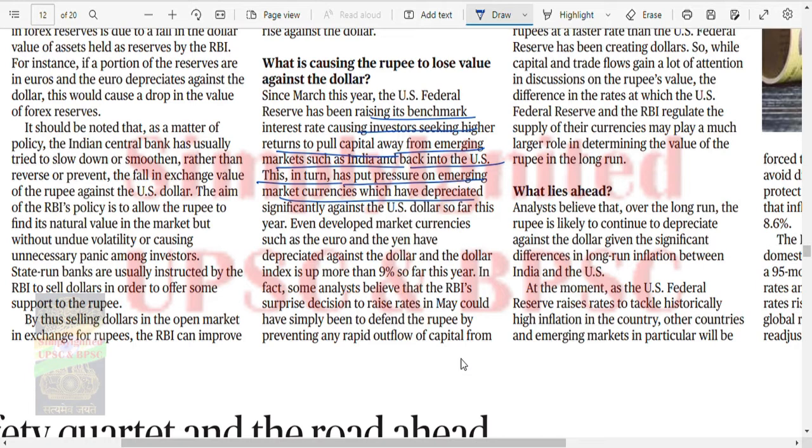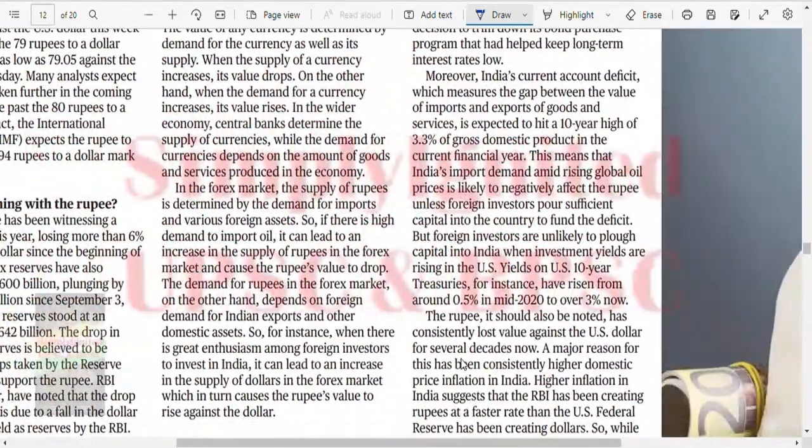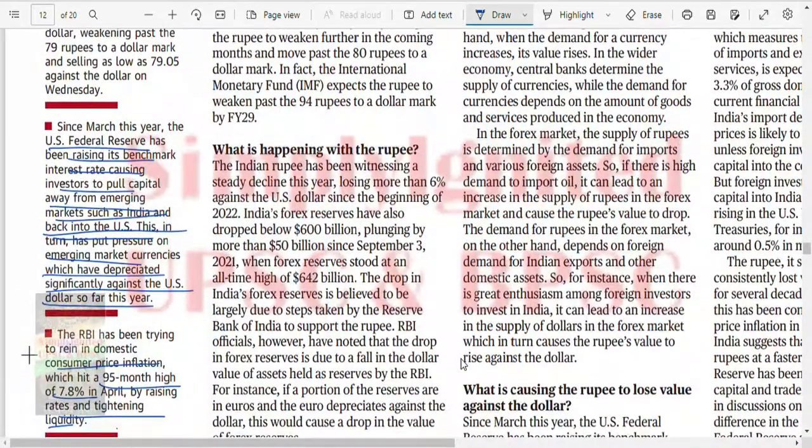And other developed currencies have also depreciated. So forex, we know, is a sum of five international currencies. So the dollar is increasing and the others are decreasing. So this would also lead to the same thing. Do you understand the concept? If you understand what I have told you, this is a very easy article. Therefore I gave time to this, or else I wouldn't have given time to that.